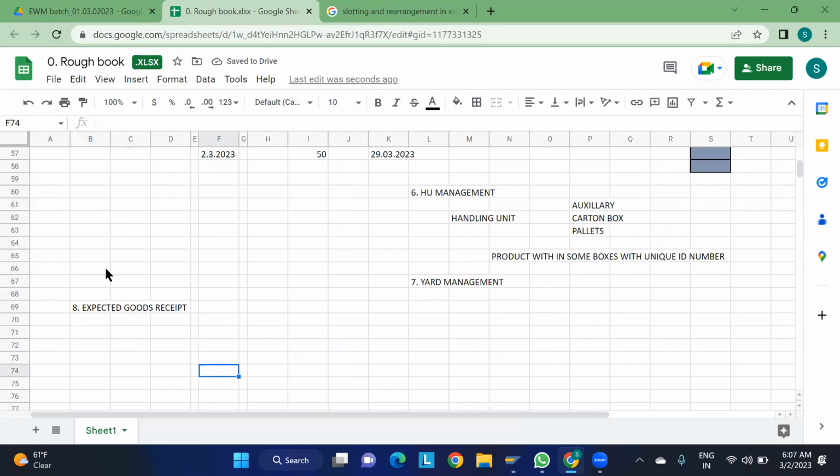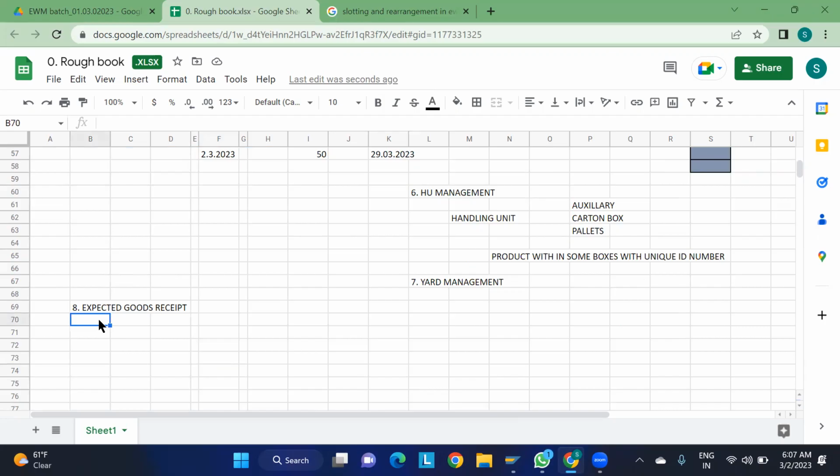So we are looking at certain functionalities which are used in the EWM, but they are not available in the WM right now. These are the functionalities which are making EWM exceptional. So one thing is expected goods receipt. What do you mean by this expected goods receipt?